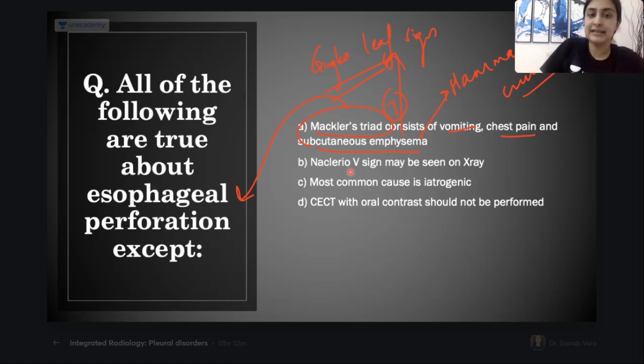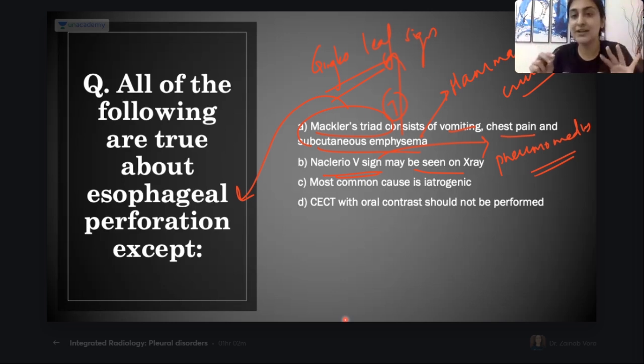Then Naclerio's V sign may be seen on X-ray. A lot of you opted for this option. What is Naclerio's V sign a sign of, guys? Is it associated with pneumomediastinum? It is a sign of pneumomediastinum, along with the continuous diaphragm sign, angel wing sign, and ring around the artery. You have seen all of these yesterday, correct? So this is also a sign which will be associated with esophageal perforation.